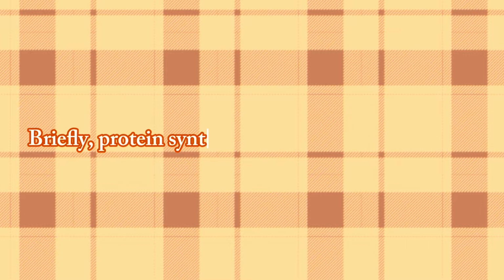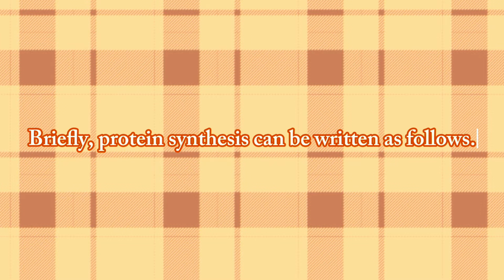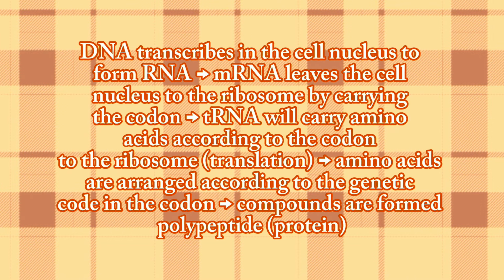Briefly, protein synthesis can be written as follows. DNA is transcribed in the cell nucleus to form RNA. mRNA leaves the cell nucleus to the ribosome by carrying the codon. tRNA will carry amino acids according to the codon to the ribosome. It's called translation. Amino acids are arranged according to the genetic code in the codon. The compounds form a polypeptide or protein.